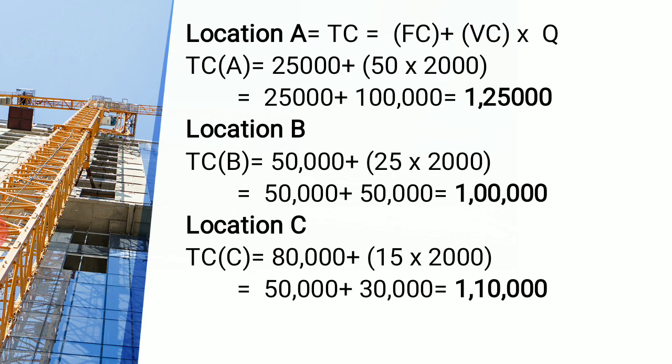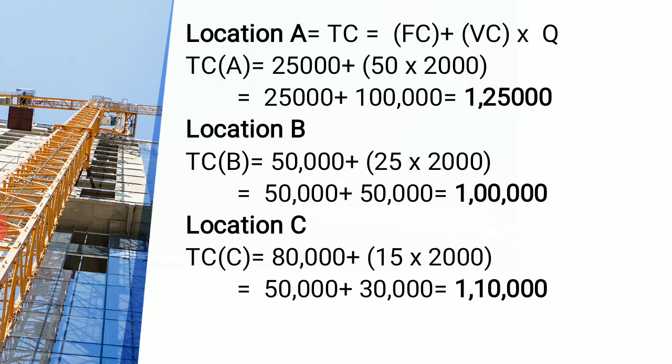Say suppose Baroda, right? For A, our total cost was 1,25,000, right? B's cost was 1 lakh rupees. What is the cost for location C? Same way we'll calculate: 80,000 plus 15,000 into 2,000 units, that comes to 30,000. 50,000, that is 80,000 there, right? 80,000 plus 30,000 is 1,10,000. There's a mistake there; the variable cost should be 30,000, and it comes to 1,10,000.